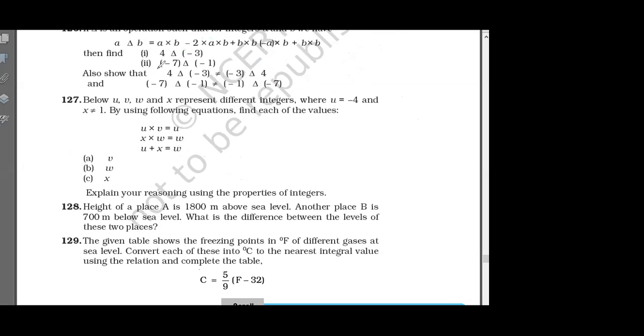127. U, V, W and X represent integers where U is minus 4, X does not equal 1. By following the equations, find each of the values. Now think about it. U into V is equal to U. U is minus 4, so minus 4 into V is equal to minus 4. So V will be 1. Simple. V is equal to 1. Clear?